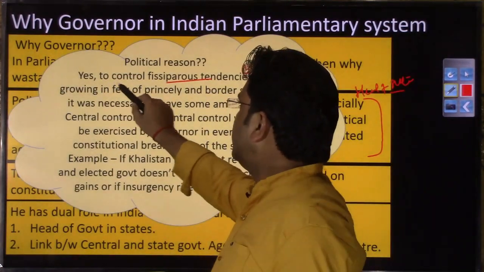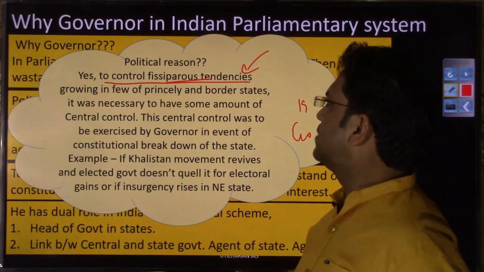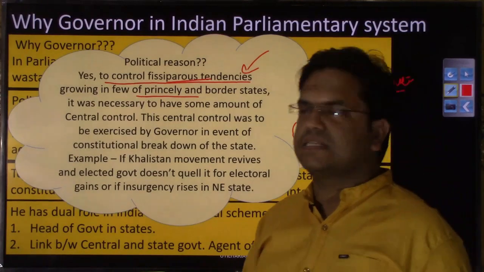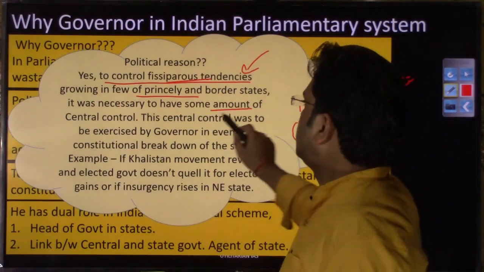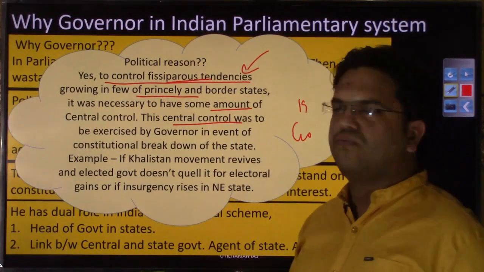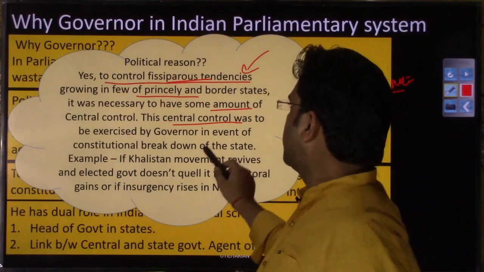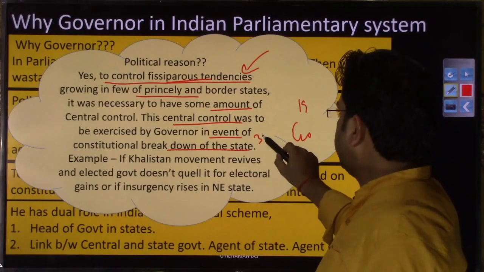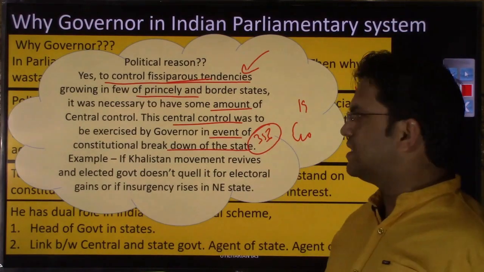So let us read it. To control fissiparous tendencies growing in a few of the princely and border states, it was necessary to have some amount of central control. This central control was to be exercised by the governor in the event of constitutional breakdown of the state. It is clearly alluding to Article 356.